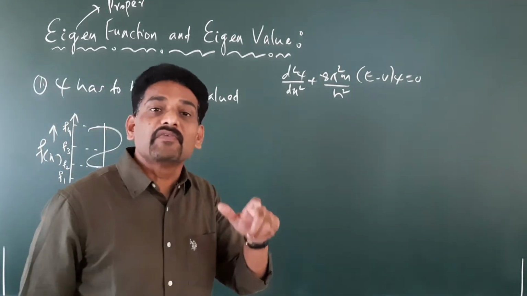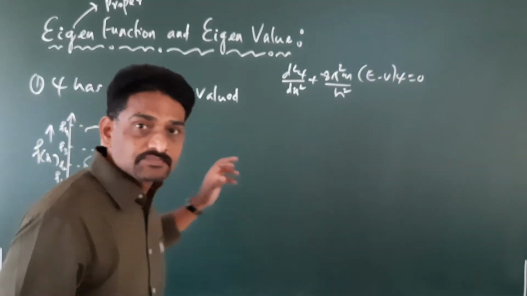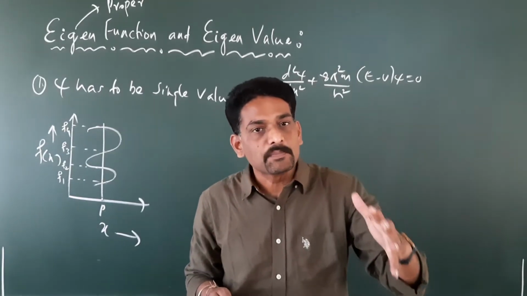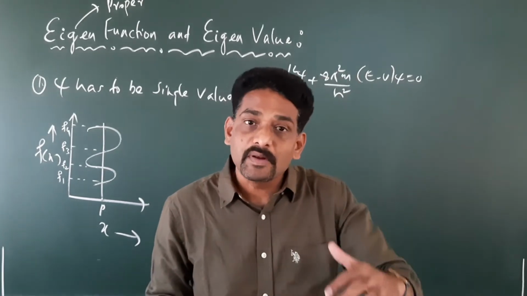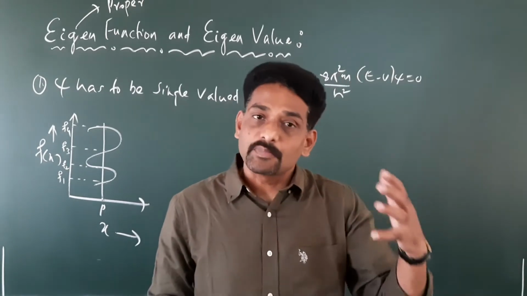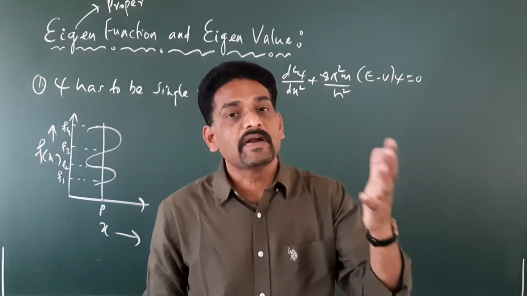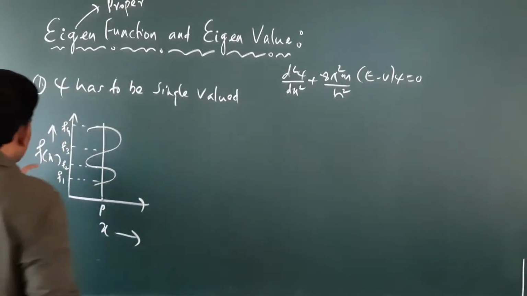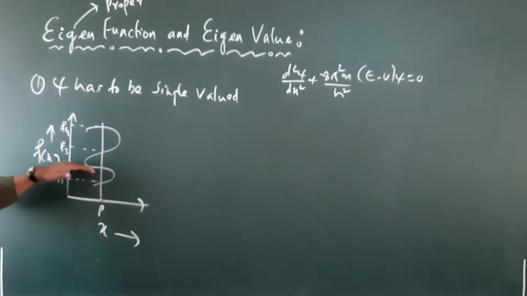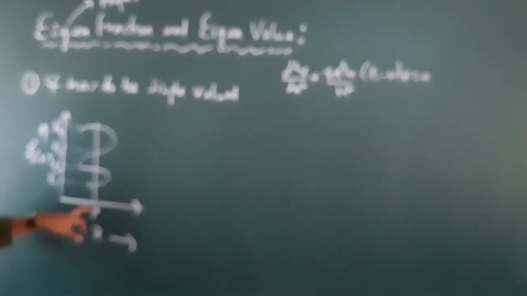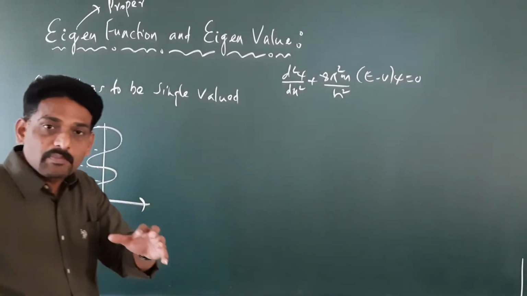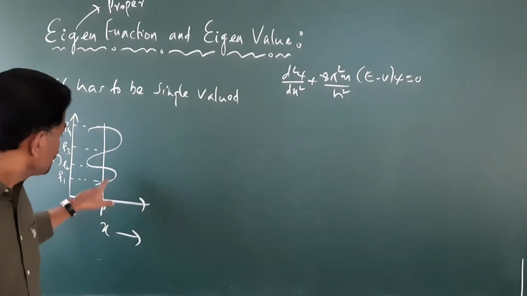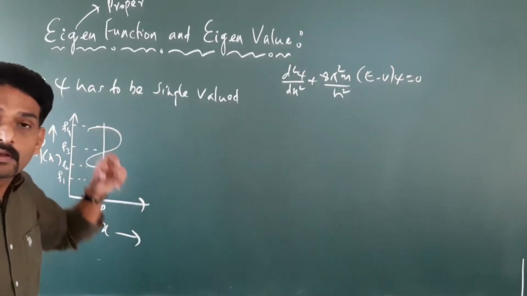that the probability of finding the particle, basically what is the wave function? You know, I have told in the previous class, in quantum mechanics we talk only in terms of probability values. We talk only in terms of probability density values. What is that? The probability density will give us the probability of finding the particle at a given interval of time, right? On that basis, so if you say f of x is having four different values at a single point called P, it means that the probability of finding the particle at a single location called P is having four different values. You know what it means?